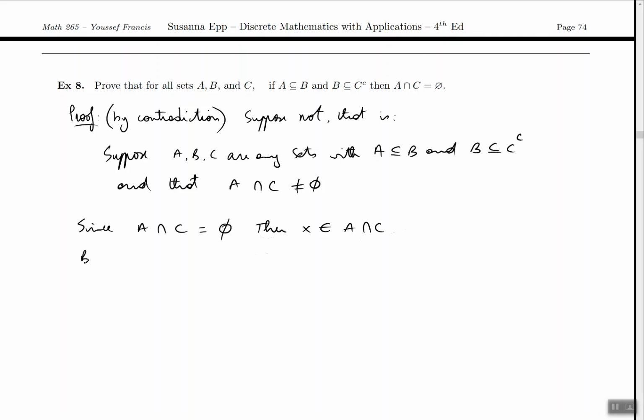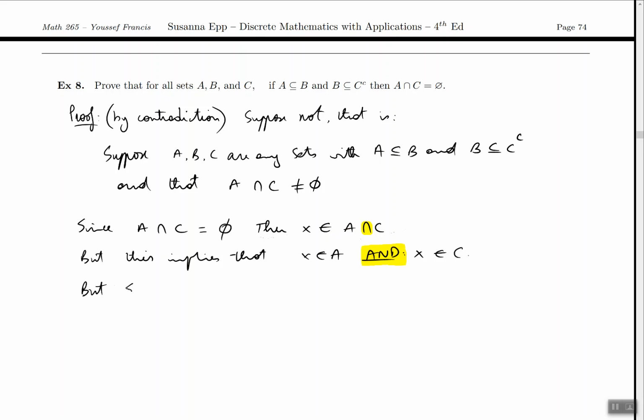But this implies that X is inside of A, and at the same time X is inside of C. Okay, how do I know this? I know this because of intersection, right? By definition of intersection, if you're inside of the intersection of A and C, then you're inside of A and inside of C. But wait a second.